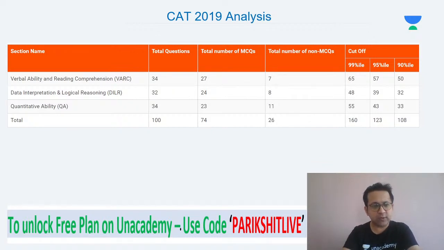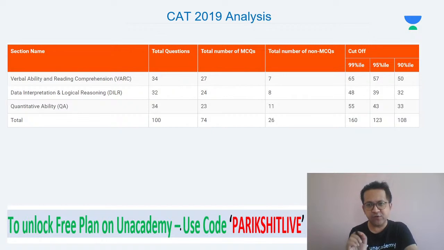2019 had 100 questions, unlike this year where there are only around 75, 70 questions, right? So 2019 had 100 questions, 300 marks out of 300. Anyone scoring 160, around 52, 53% net score, would get a 99 plus percentile. Look at the difference between 99 and 95 percentile. A 99 percentile is at 160, while a 95 percentile is only at 123.